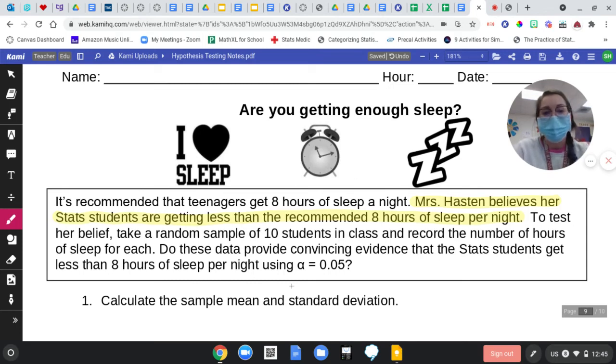Perfect. Okay, so I highlighted the important part here. This right here is my claim, okay? I believe y'all are getting less than 8 hours of sleep. That is the alternative hypothesis. If this were a science experiment, that would be your only hypothesis. But just like we talked about last time, we have a null and an alternative. Before we get to all of that, let's figure out how much sleep you guys got.